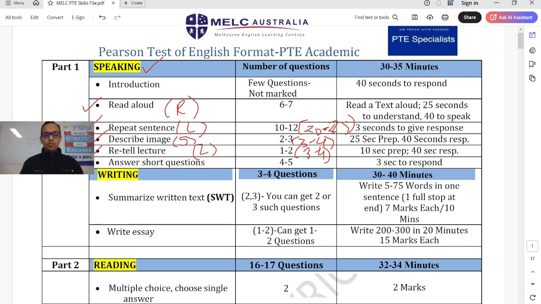Now we'll move on to the next section, which is writing. Writing has only 2 question types: writing task 1, which is called summarize written text, and an essay. In terms of marks, this is worth 7 marks and this is worth 15 marks. Obviously, for the essay, you're supposed to write 200 to 300 words in 20 minutes, so this is going to be more demanding. So I recommend that you practice essay daily. 1 essay a day is enough.